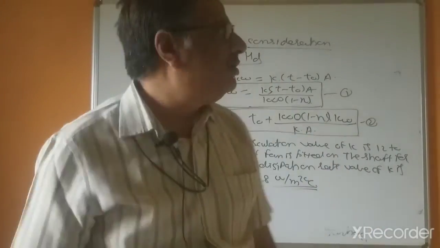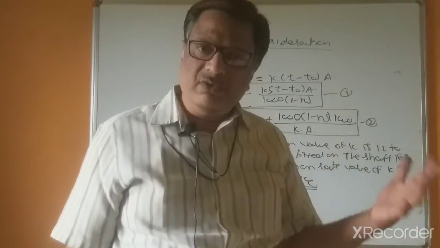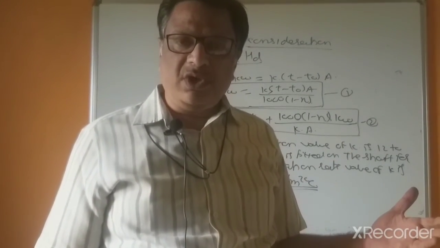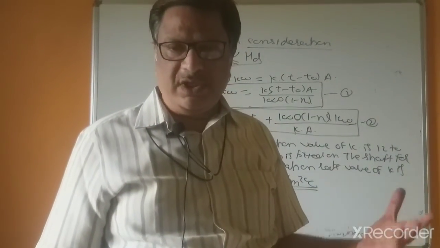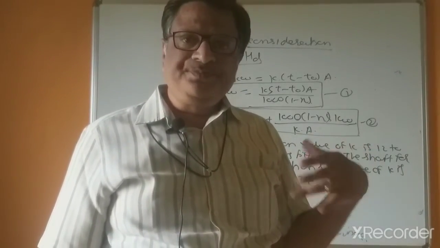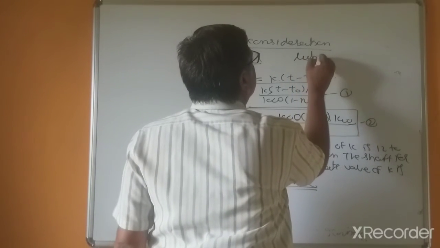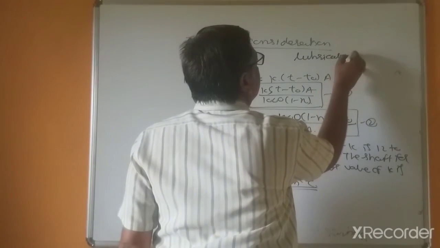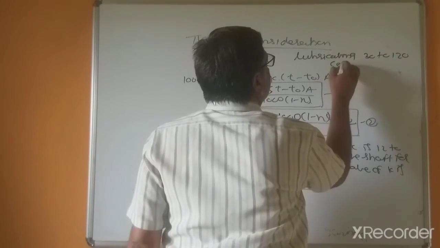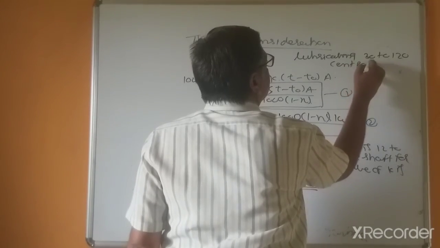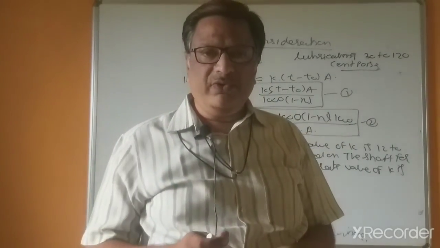Always remember that the heat generating capacity of the worm gearbox should be less than the heat dissipation capacity of the worm gears. That depends on the viscosity of the lubricating oil. This is generally 30 to 120 centipoise, the viscosity index 30 to 120.